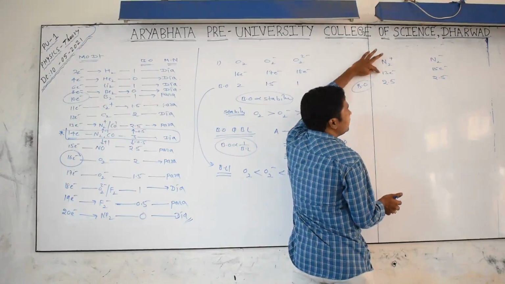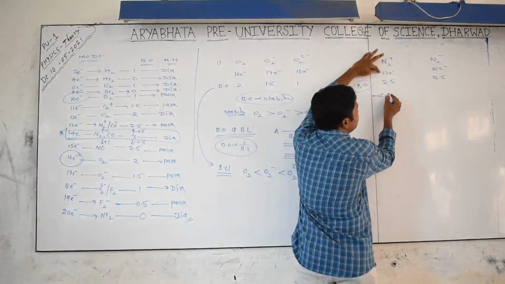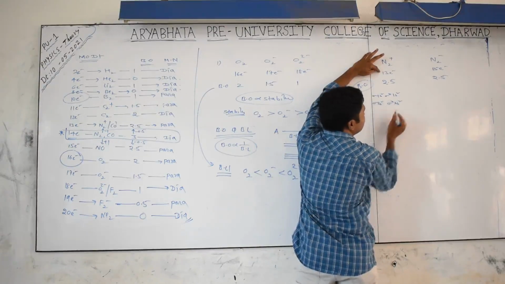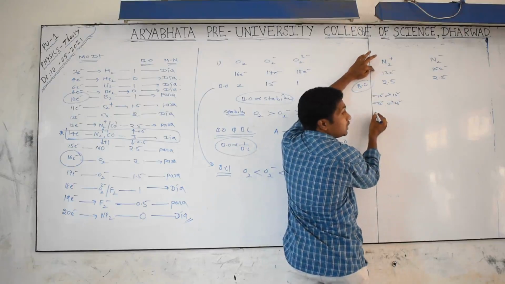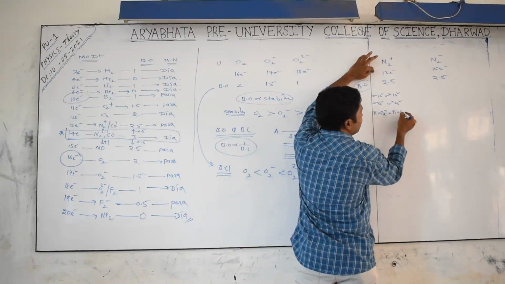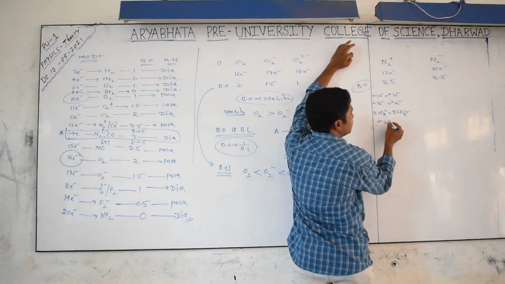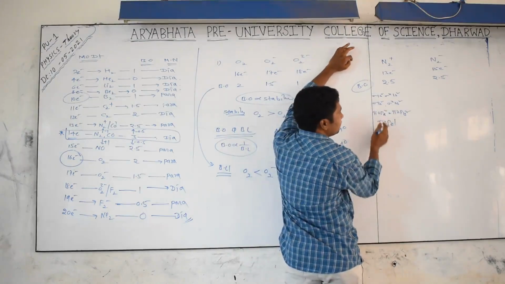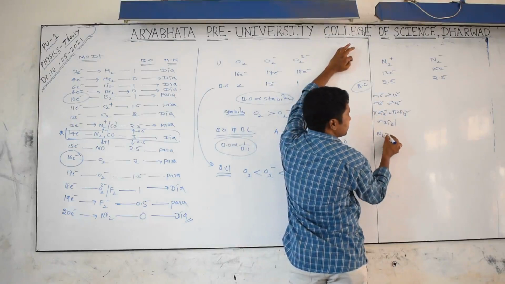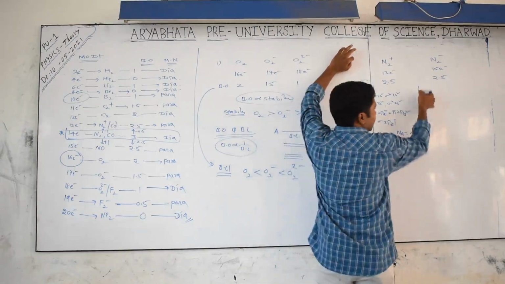13 electrons is there. For 13 electrons, once you draw the diagram: sigma 1s2, sigma star 1s2, sigma 2s2, sigma star 2s2. Less than 14 means which diagram is coming? Pi 2px2 equals pi 2py2. How many over? 12. Then 13, one more, sigma 2pz1. How many bonding are there? 2, 2, 4, 4 plus 4, 8 plus 1, 9. So the number of bonding electrons is 9 and the number of anti-bonding is 4. Together 13.